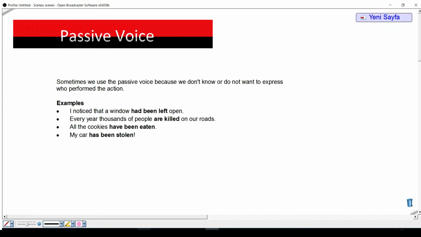Sometimes we use the passive voice because we don't know or don't want to express who performed the action. For example, I noticed that a window had been left open. Every year, thousands of people are killed on our roads. All the cookies have been eaten. My car has been stolen.